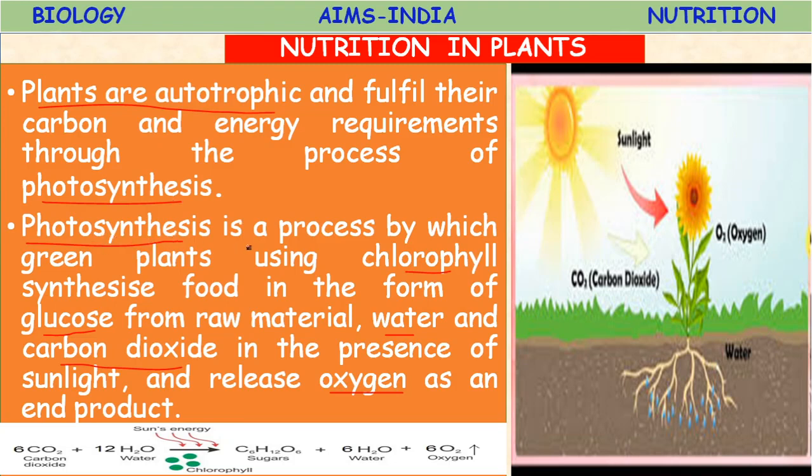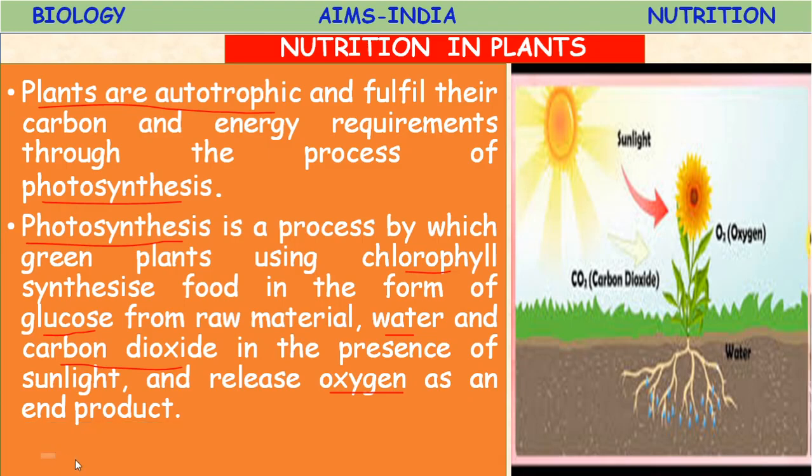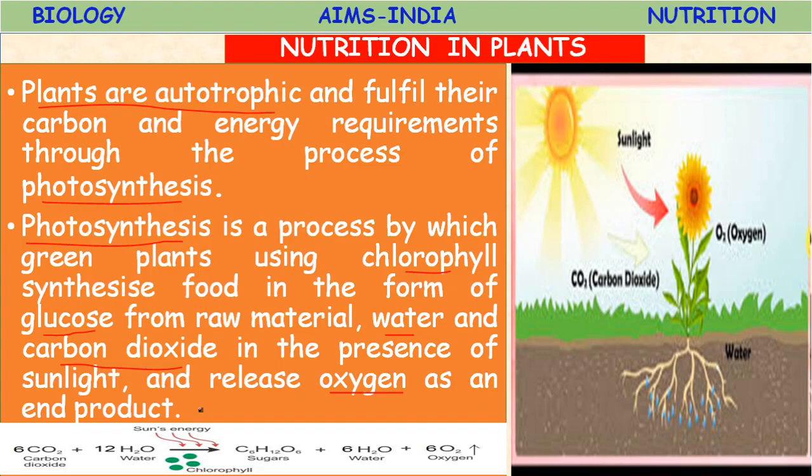So this entire description is represented in the form of an equation: 6CO2 carbon dioxide and 12H2O water, in the presence of sunlight or light energy and chlorophyll, are converted into glucose, C6H12O6, plus 6H2O water and 6O2 oxygen as an end product.